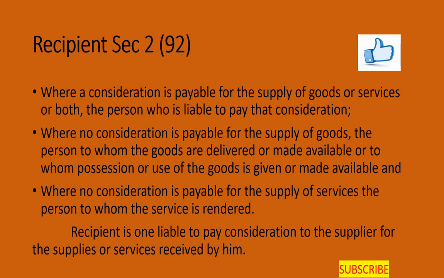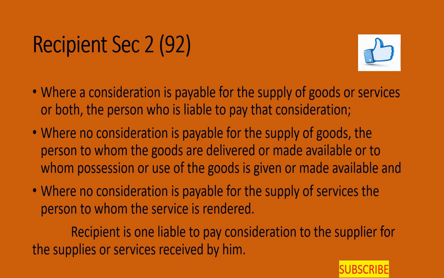Where no consideration is payable for supply of goods, the person to whom the goods are delivered or made available, or to whom possession or use of the goods is given or made available. For example, assume a company has two branches, where one branch manufactures raw materials and the manufactured goods will be supplied to the other branch, its own head office.